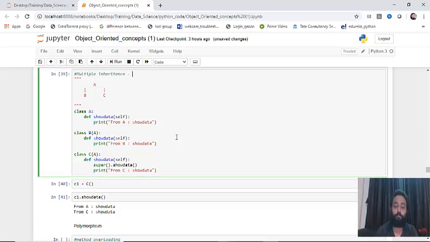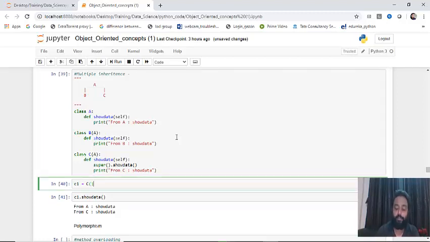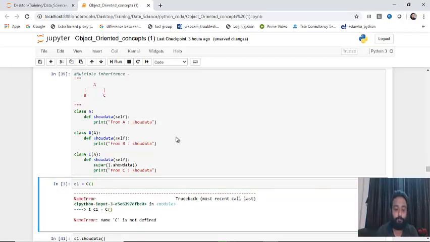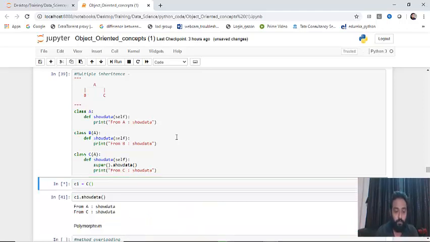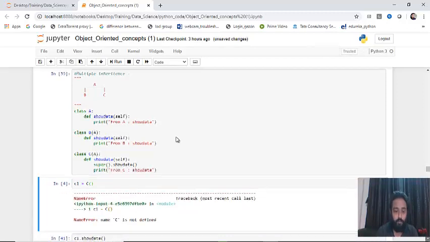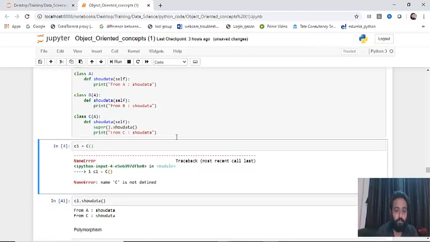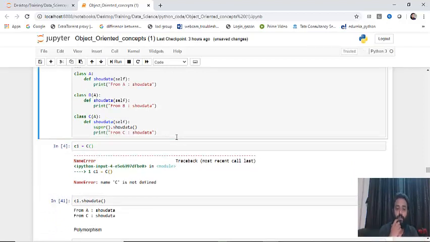Okay, so I've created an object C1 of class C, and then I'll fetch this. Okay, just a second. It is showing some error. Let me see. Okay, this was not executed. First let me execute this.